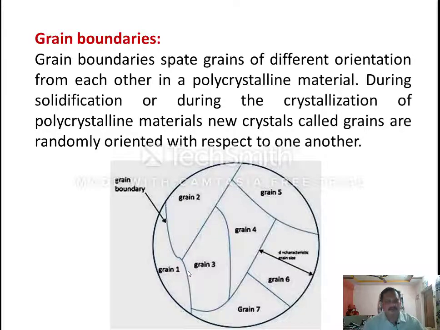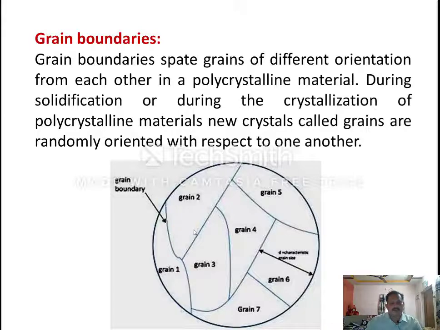So why? Because the mechanical properties, as well as the thermal properties, are affected by the presence of grain boundaries. So why? Because the lattice structure present in the grain boundary is different; it belongs neither to grain 1 nor to grain 2. Some transition lattice exists at the grain boundaries. That's why, because of the presence of a larger number of grain boundaries, the mechanical properties are affected.